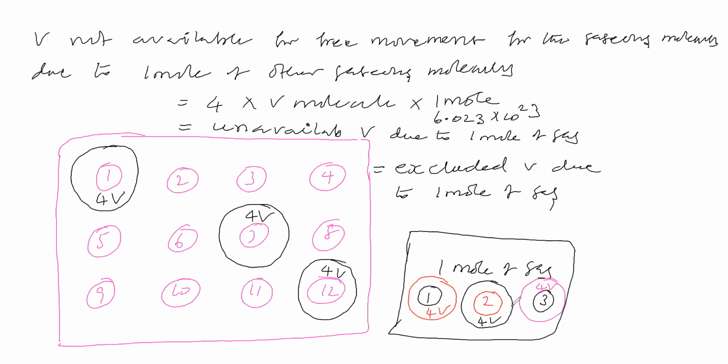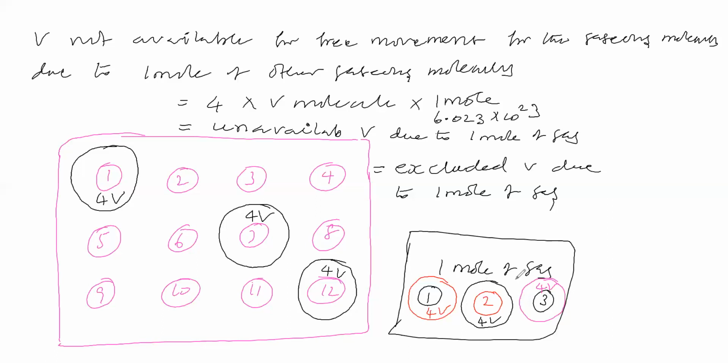So totally, what is the volume not available for free movement? One student says 12V, in the sense you considered 3 molecules.